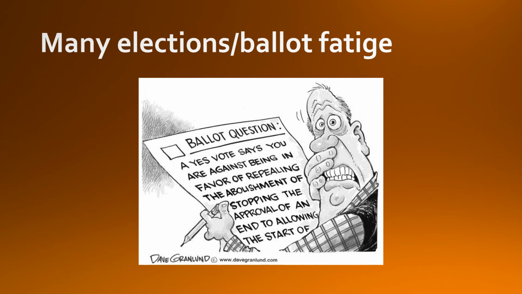Additionally, there are many elections in the United States. Because of our federal system, we have primary elections, general elections, state elections, federal elections, local elections. There are a ton of elections, so that's one reason. And then ballot fatigue, the idea that you don't just go and vote for just the president, you then have to vote for a whole bunch of other people and a bunch of other things. Oftentimes you're voting on amendments for your state and local governments. So there's a lot of things being voted on at one time.